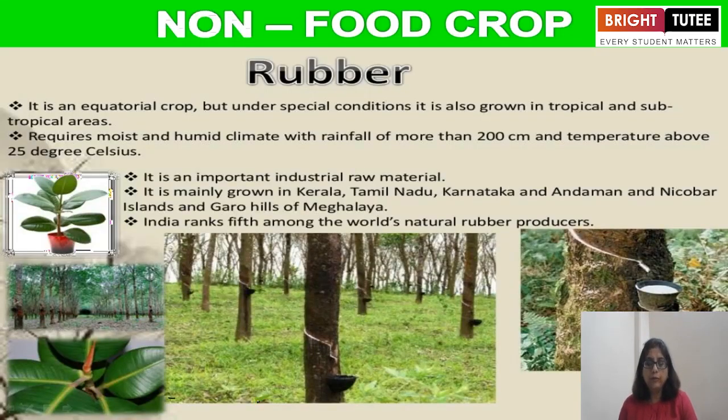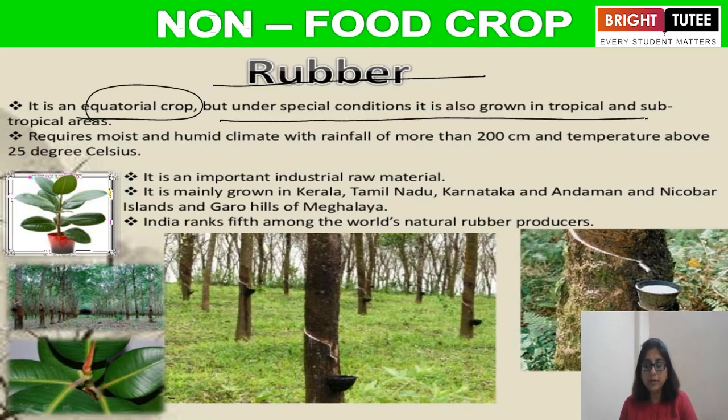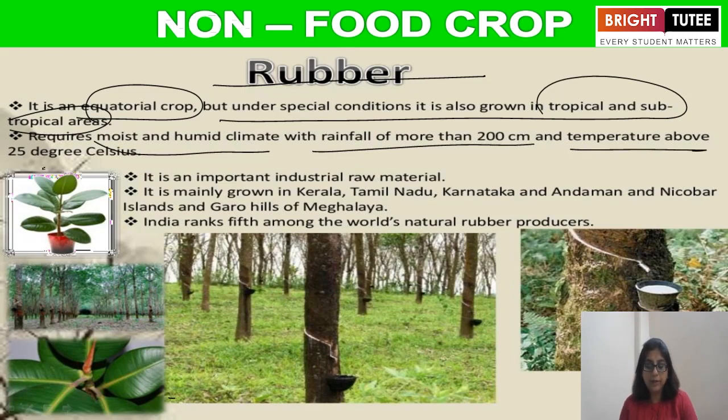Now the non-food crops. That means we need a few things which are apart from food crops. One of them is rubber. I think all of you know what rubber is. It is an equatorial crop. But under special conditions it is also grown in tropical and subtropical areas. It requires a moist and humid climate, as I told you. Again, the rainfall required is 200 centimeters and the temperature is 25 degrees Celsius. So these three things are very common in all the crops.